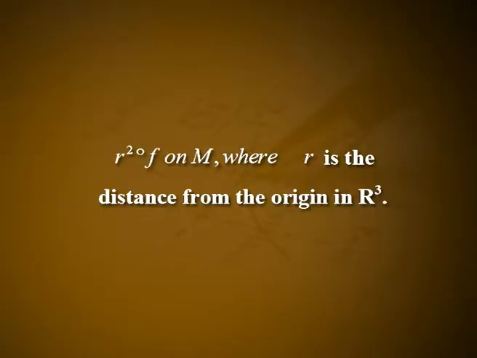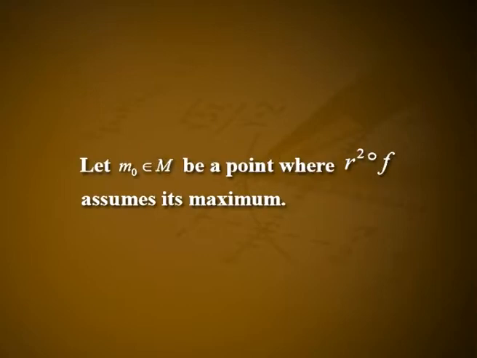Proof. Consider intuitively any sphere with M inside. Shrink the sphere until it just touches M at some point m naught. Then the curvature of M at m naught is greater than or equal to the curvature of this sphere. Consider more precisely the function R squared of f on M, where R is the distance from the origin in R3. Let m naught, an element of M, be a point where R squared of f assumes its maximum.